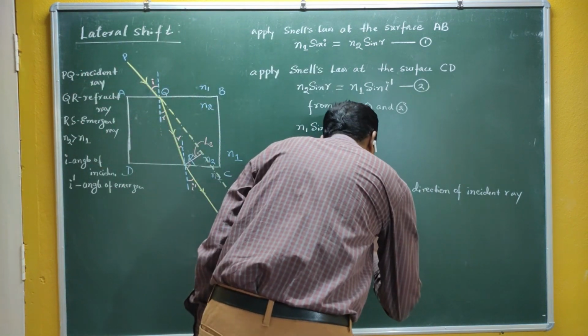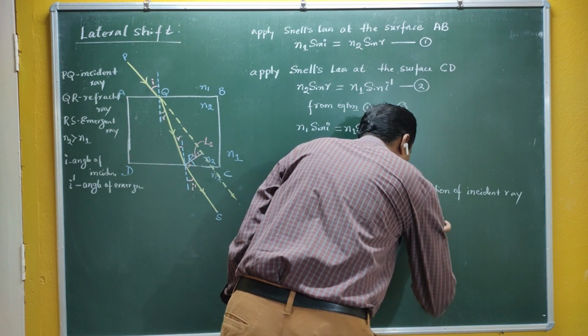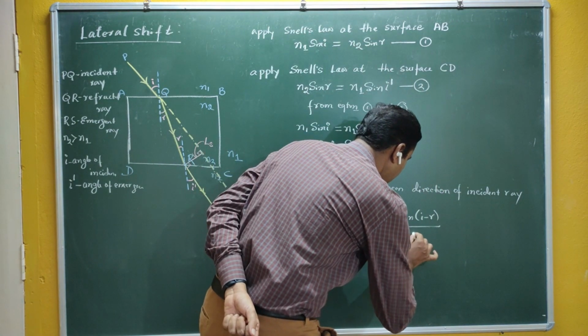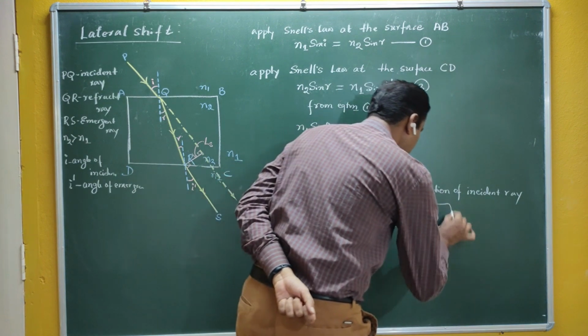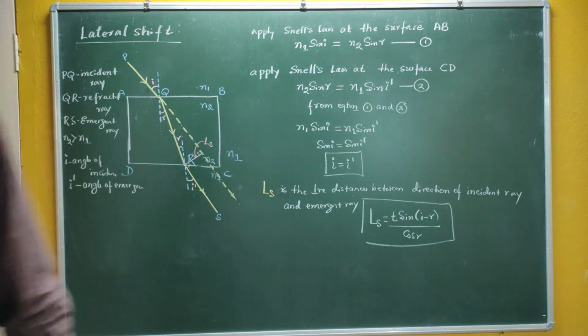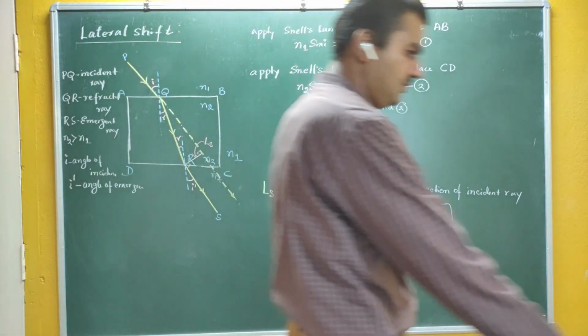We can find the value of LS simply by using some geometry. This is not for our syllabus, therefore I am directly mentioning the value of LS. LS is T into sine of (I minus R) divided by cos R. In higher classes, or by using simple geometry, you can easily derive the expression for lateral shift. So this is about the lateral shift.